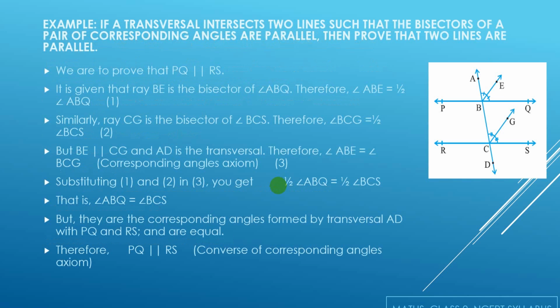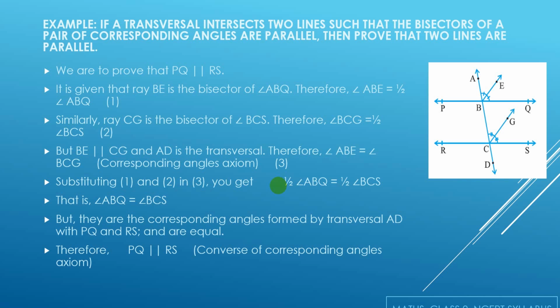Now let's do an example related to these properties only. If a transversal intersects two lines such that the bisectors of a pair of corresponding angles are parallel, then prove that the two lines are parallel. I have been given two lines PQ and RS. I have to prove that PQ and RS are parallel. It is already given to me that BE is the bisector of angle ABQ. Therefore, angle ABE is equal to half of angle ABQ.